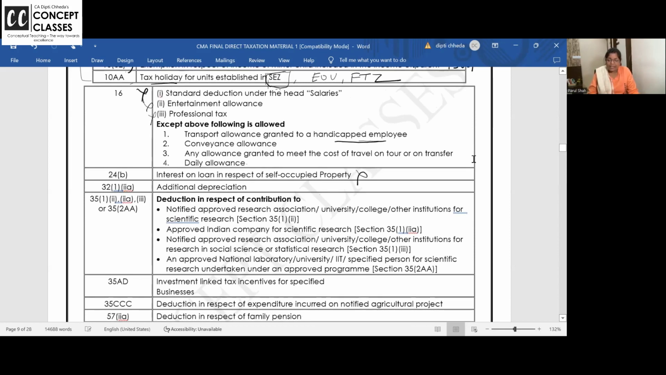In business head, depreciation is allowed. But manufacturing companies, they take benefit of additional depreciation. So additional depreciation is not allowed. I'm repeating, normal depreciation for business head is allowed. But if you want to go for alternative tax regime, you cannot deduct additional depreciation, which is given to manufacturing companies.